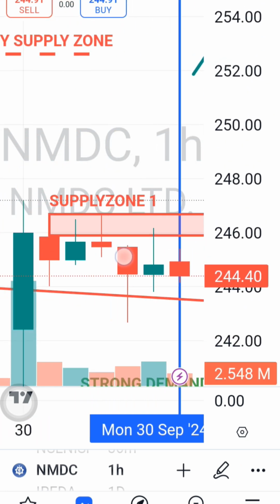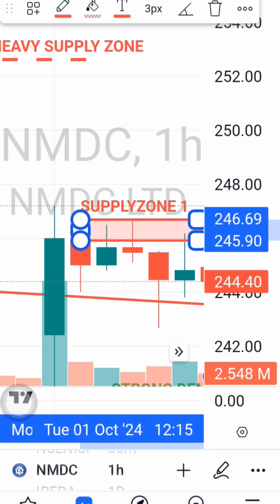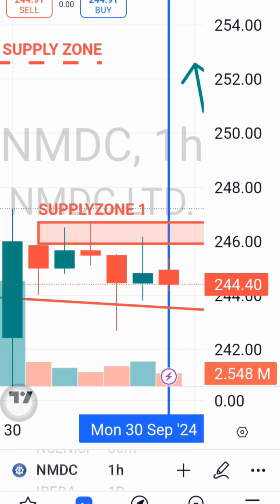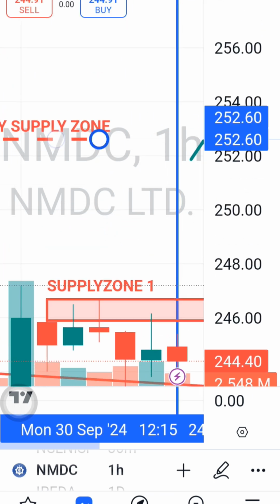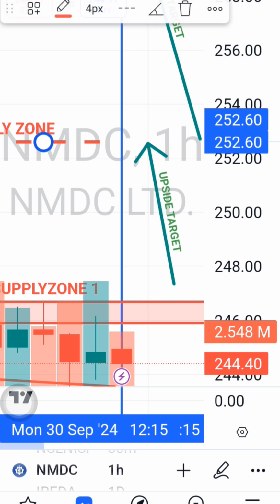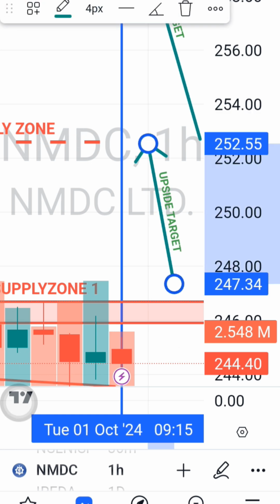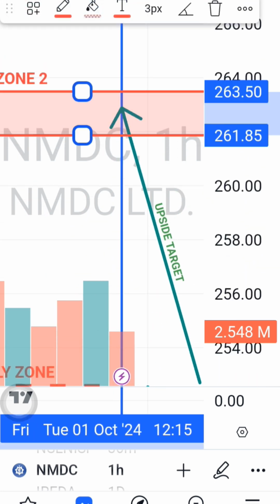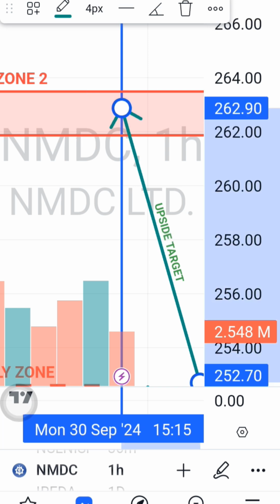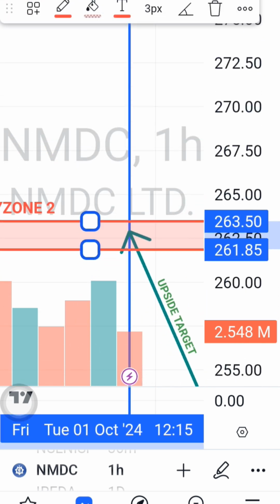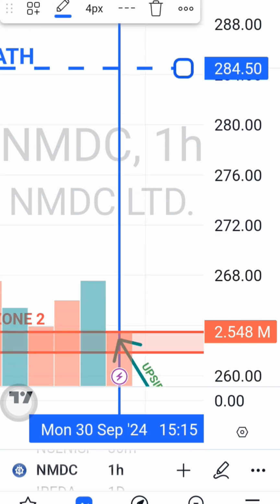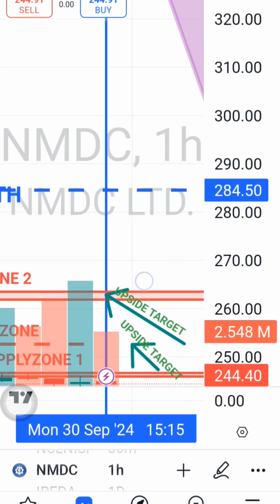So people can take entry if NMDC share gives a breakout of supply zone 1. If it gives a breakout, they can take an entry above supply zone 1, and the next target will be around the heavy supply zone, around 252. If NMDC share gives a breakout of the heavy supply zone with a big candle and strong volume, then the next target will be my supply zone 2 around 263, 261. Again, if there's a breakout with a big candle and strong volume above supply zone 2, the next target will be the all-time high at 284. If there is a breakout again, then the next target is a new all-time high.